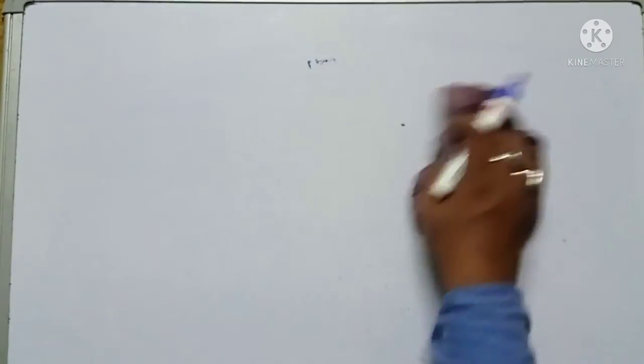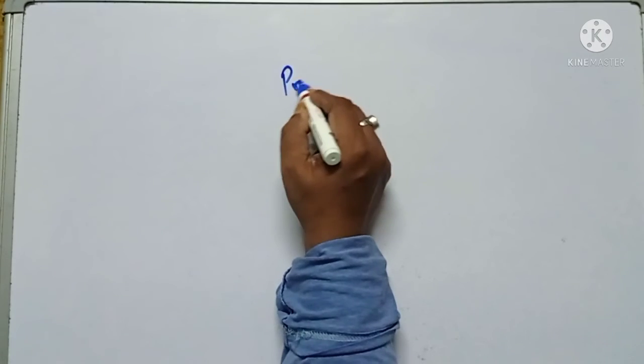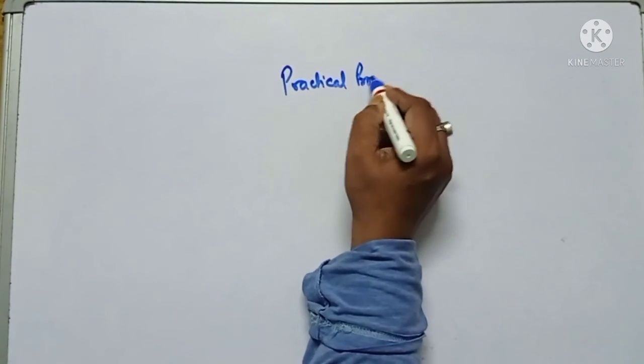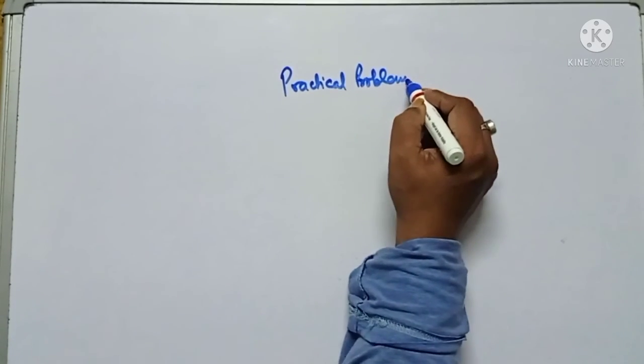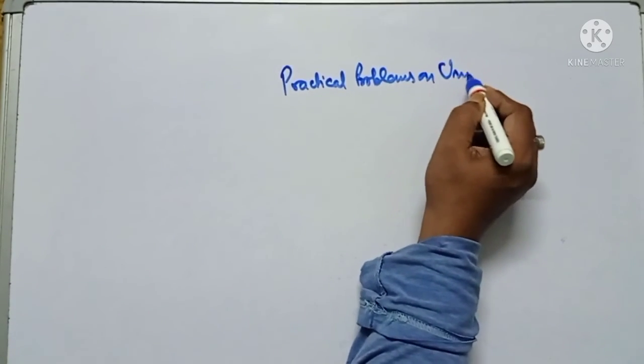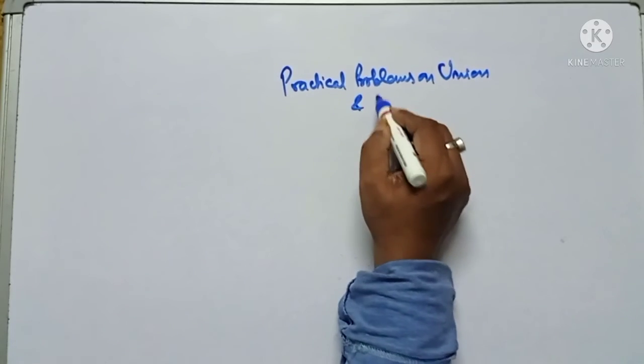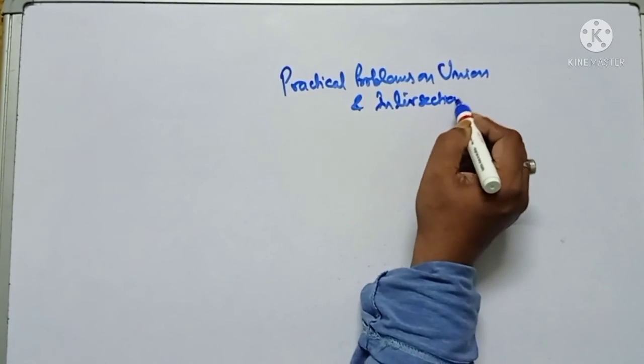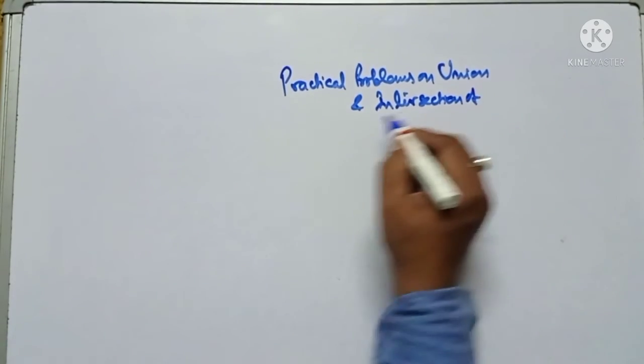Now we are going to the last topic, that is the practical problems on union and intersection of two sets.